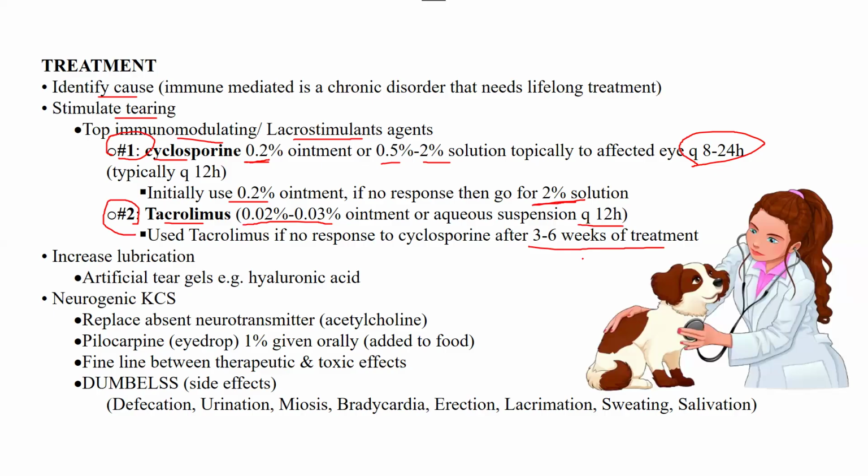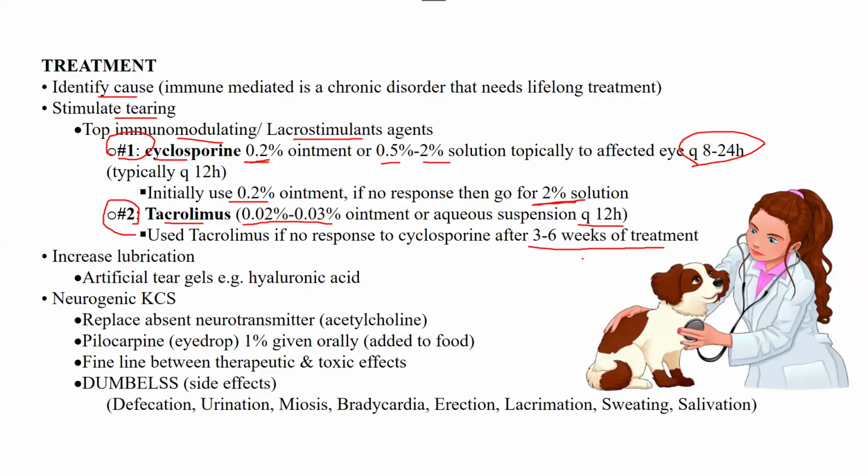But if they give you a scenario where a dog is having KCS and you have spent 5 or 6 weeks of treatment with cyclosporine 0.2%, and then you shift to the 2% solution, but still the results are not getting better, there are no positive results, then what should you proceed with?